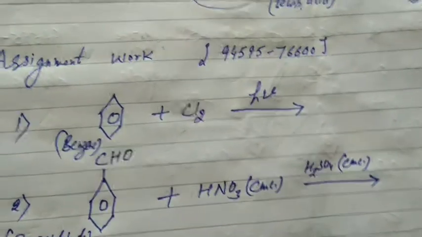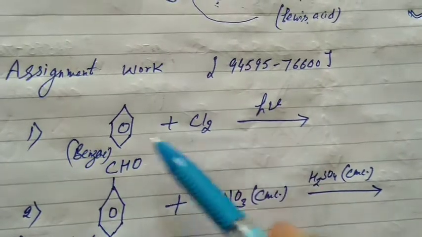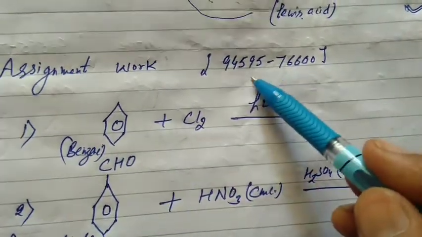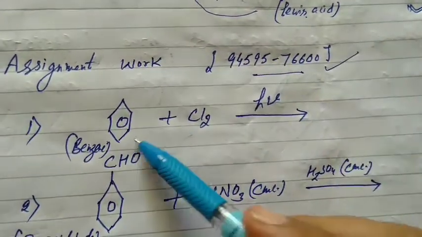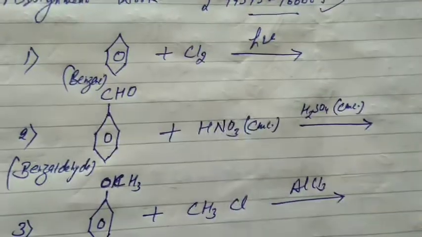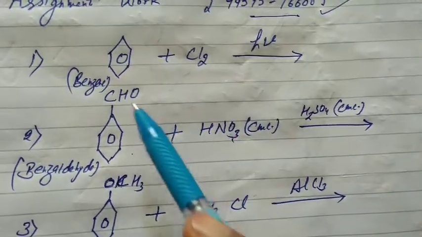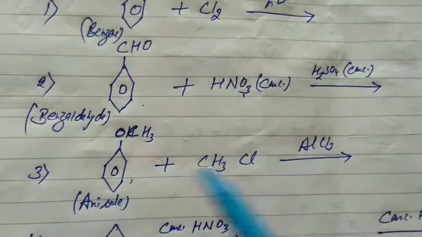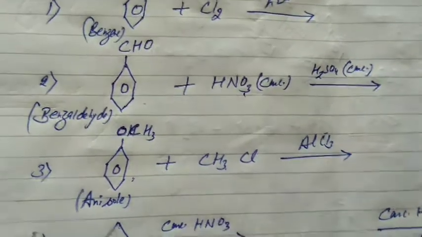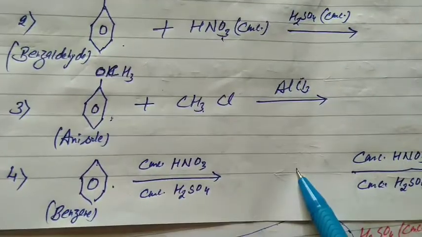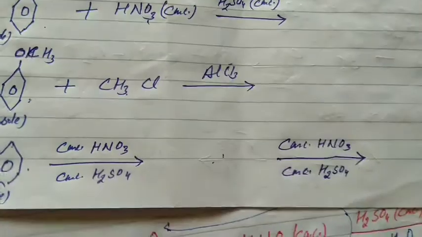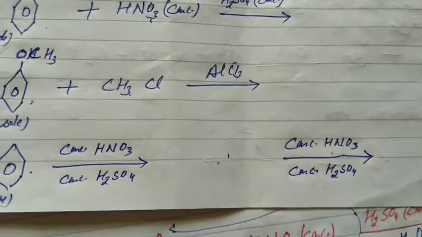Now please do these reactions. Complete and forward to me on my WhatsApp number. Benzene plus chlorine in sunlight. Benzaldehyde nitration, it is a deactivating group. Anisole alkylation, it is an activating group. Benzene nitration, what is the product? And again nitration, what are the products?